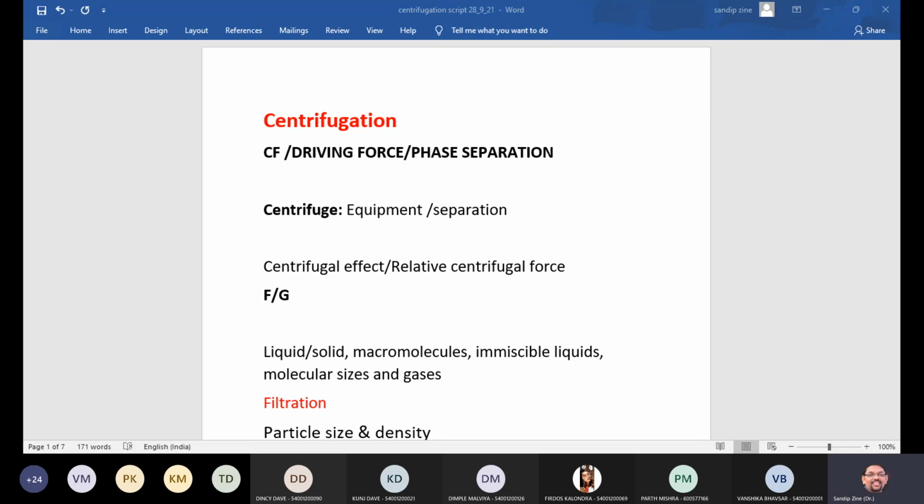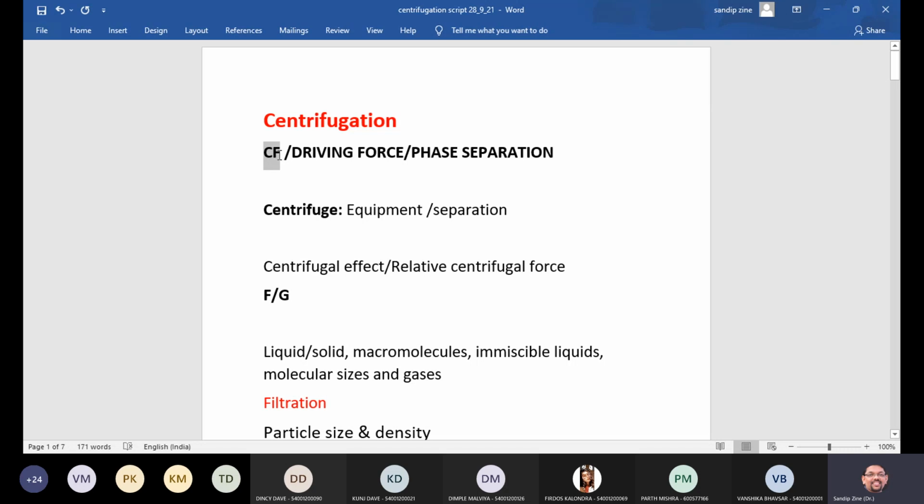See, we will just start from the very basic concept, that is, what is centrifugation, or how will you define centrifugation. So centrifugation is the process in which centrifugal force is used as a driving force for phase separation, isn't it?